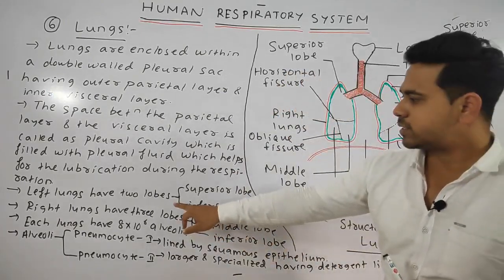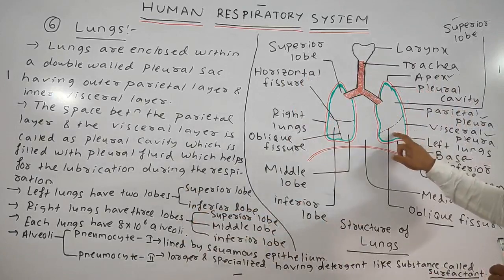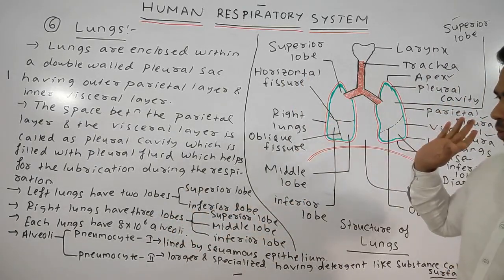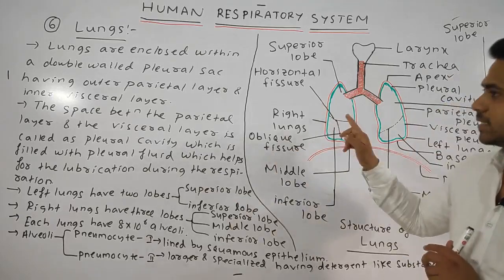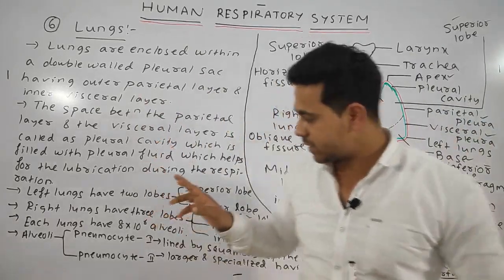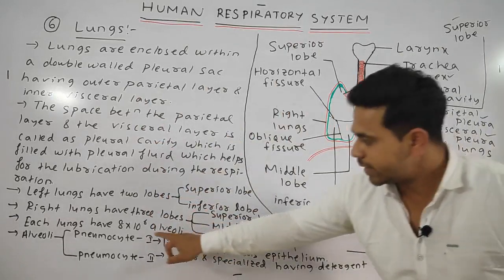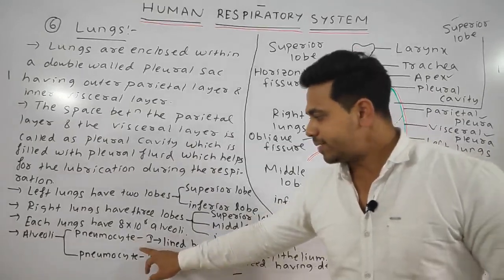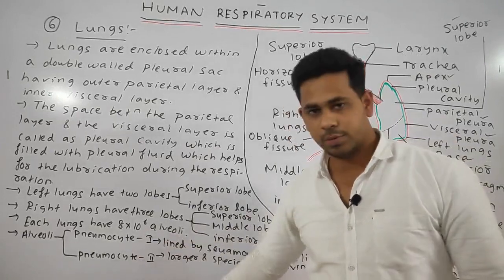Next, the left lung has two lobes, superior lobe and inferior lobe, whereas the right lung has three lobes: superior, middle and inferior lobe. Each lung has 8 into 10 to the power 6 number of alveoli. And the alveoli are of two types, as I said now, pneumocyte 1 and pneumocyte 2.